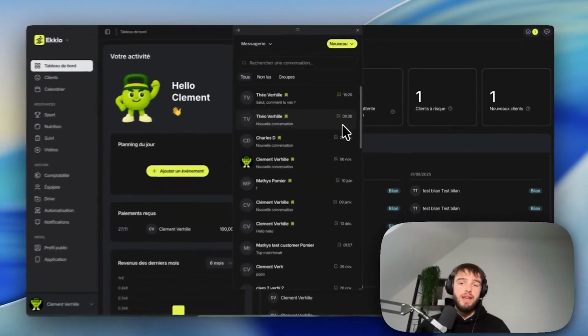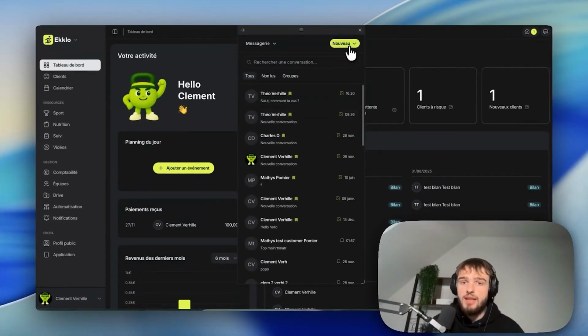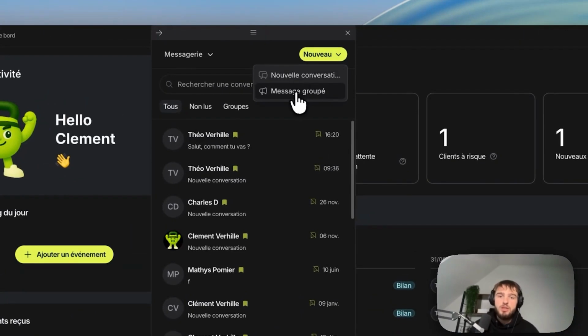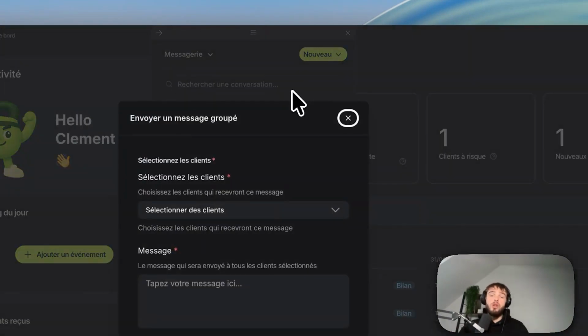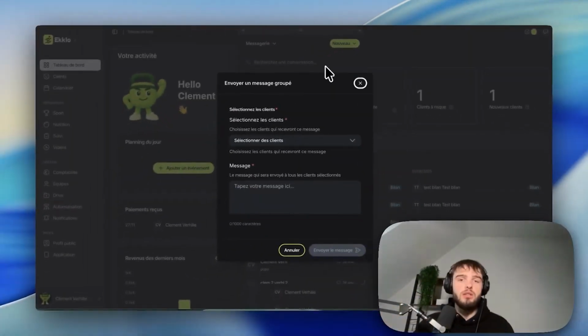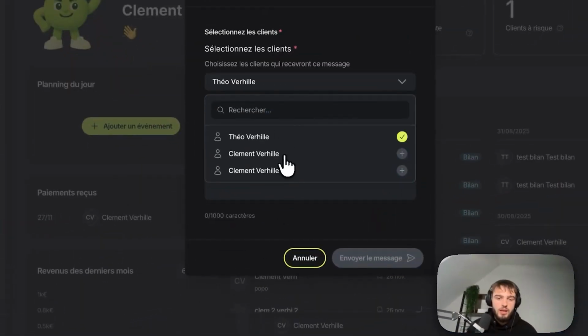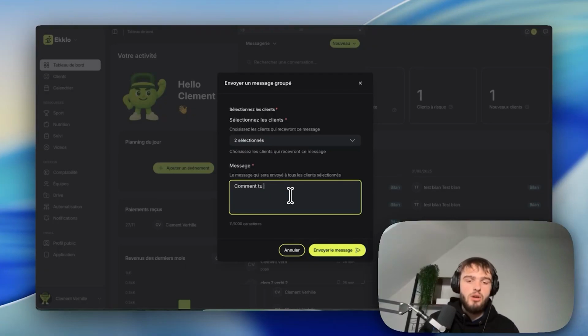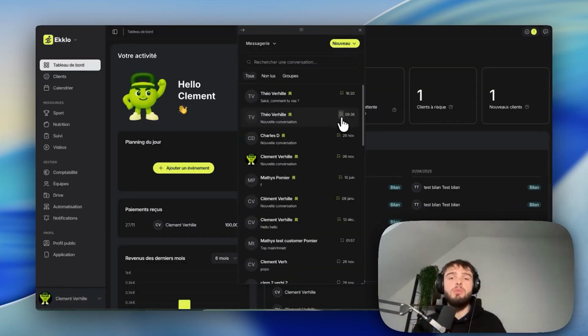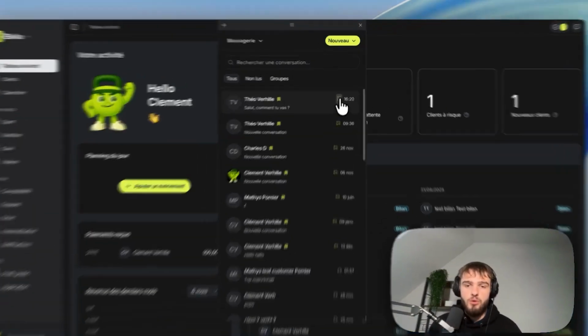Also, what you can do with Ekklo is tap new in the top right again and select broadcast message. So here, as a coach, you can send the same message to every client. So how do you do it? We'll select some clients, for example, Theo Verrill and Clement Verrill, and we'll send them, how are you? And your clients will receive their message individually. You'll save a massive amount of time instead of messaging your clients one by one, in addition to being able to favorite your chats, just like you do on WhatsApp by simply tapping right here.